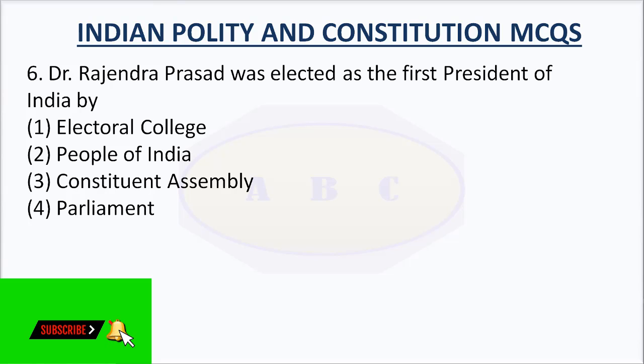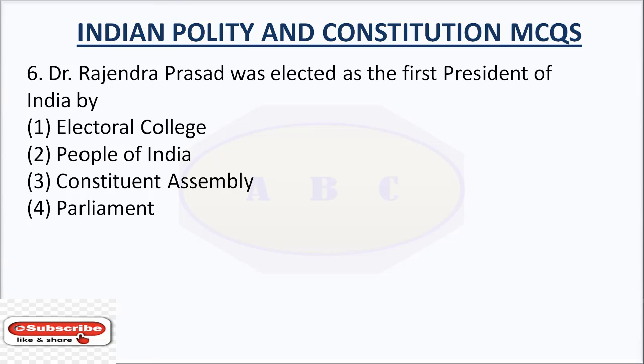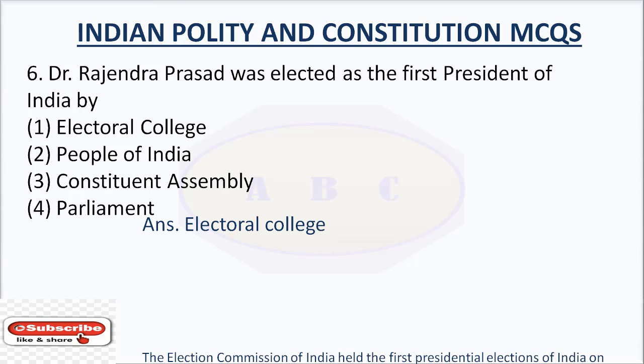Question number 6. Dr. Rajendra Prasad was elected as the first President of India by option number 1. Electoral College. Option number 2. People of India. Option number 3. Constituent Assembly. Option number 4. Parliament. The right answer is Electoral College.